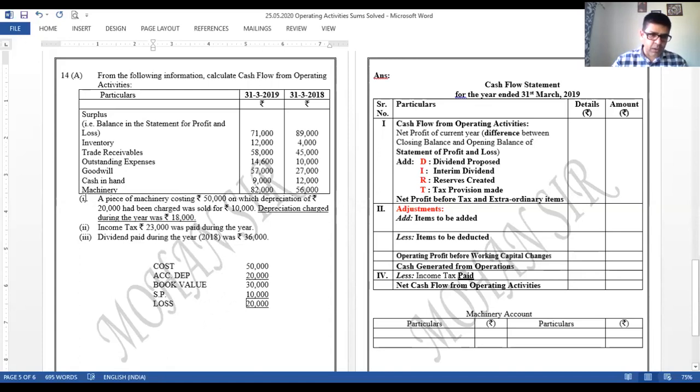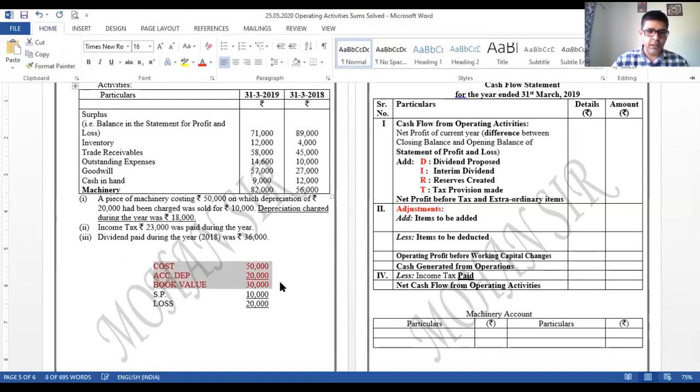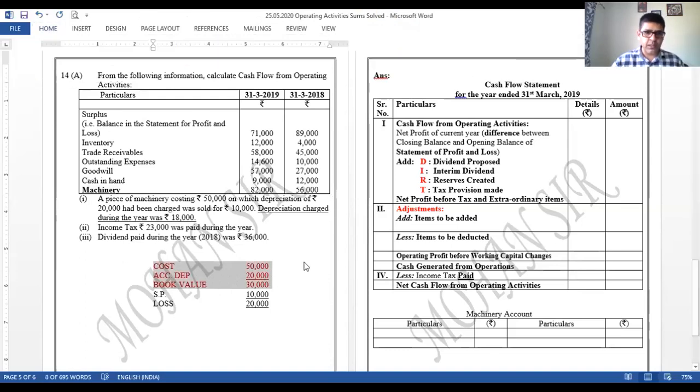Now because we have only machinery account with us, we don't see any accumulated depreciation account or provision for depreciation account over here. So we are not going to deal with these two values. In fact, book value is of no use to us, correct? Cost price, accumulated depreciation, and book value. Now book value is 30, sold for 10, so loss is 20. So we need to think of two amounts over here: 10,000 the selling price and 20,000 the loss. How are we going to write this?